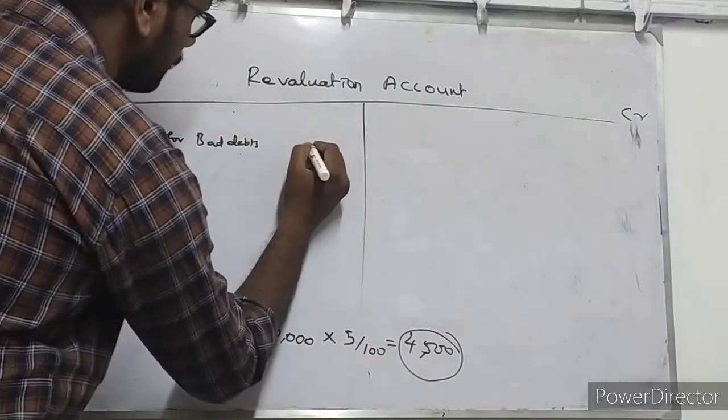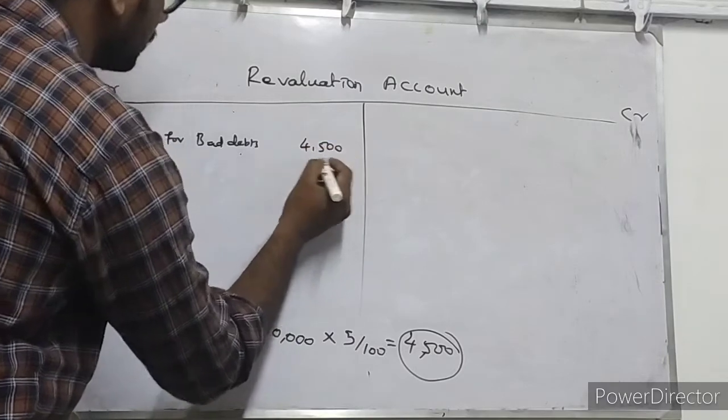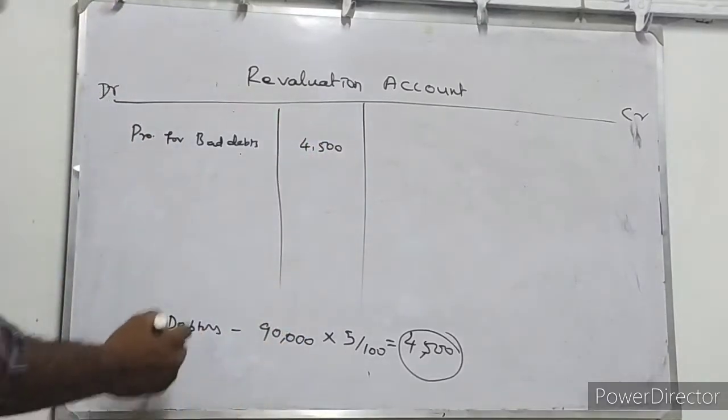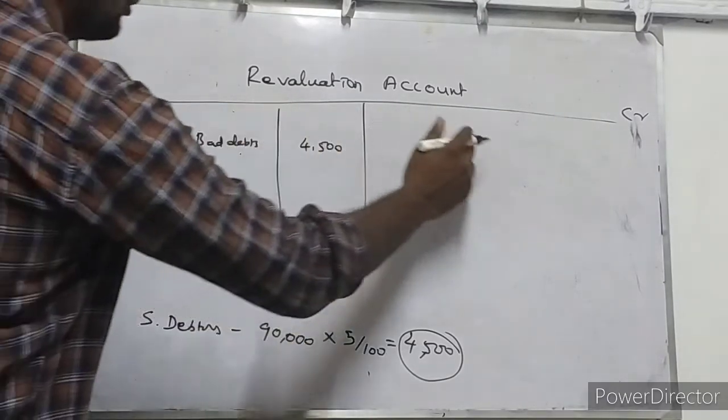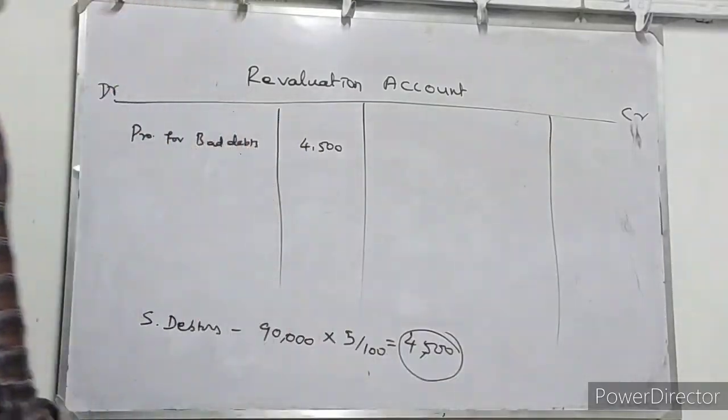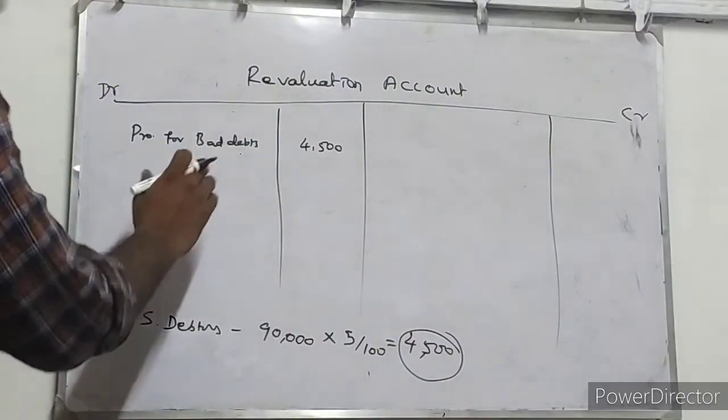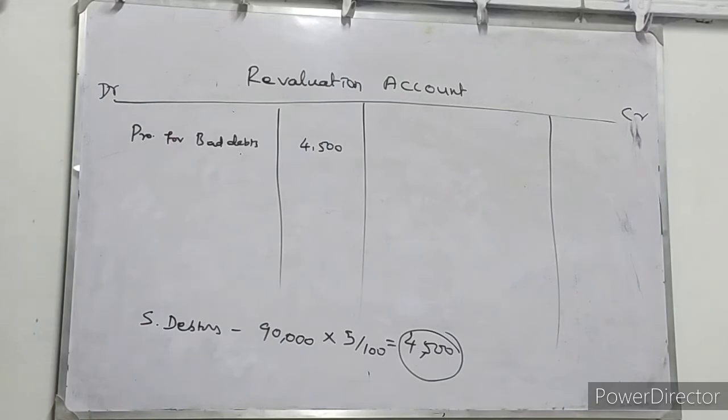Amount, rupees 4,500. It is the first transaction. It is the amount column. It is particulars, amount, and amount. You can write. So roughly I am doing this. It's a revaluation account. And the second one is reduce stock by 5% and machinery by 10%.